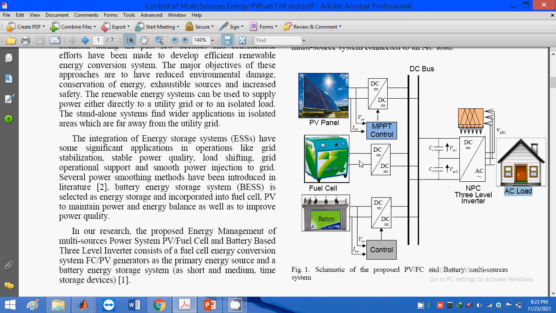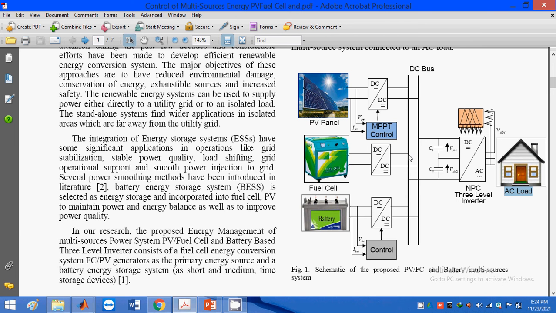What are the disadvantages of the parallel connection of these three microgrids? We need to maintain the DC link voltage constant, and also we need energy management between the individual generating sources. This is the major problem. So for that problem we need an advanced controller. We need to place an energy management strategy for the power flow between each and every generating source, and also we require to maintain a constant DC at the DC bus terminal. These two are the major things.